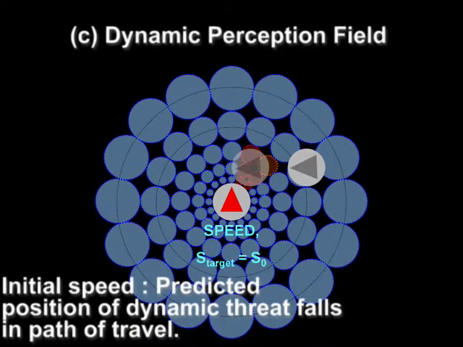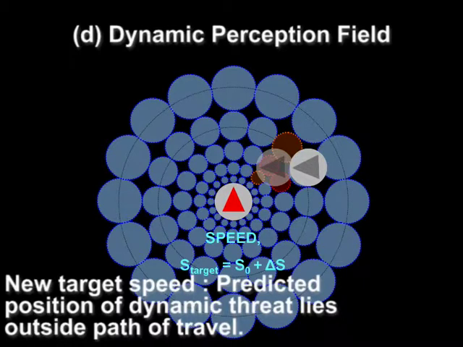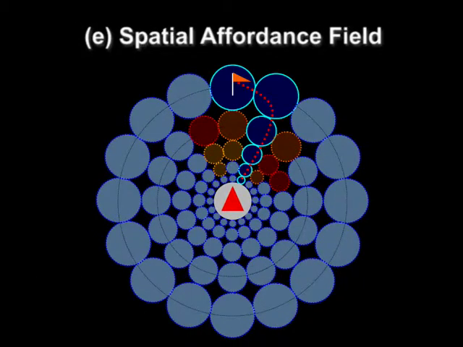A speed is chosen that minimizes the dynamic threats immediately around the agent. These fields are combined to compute spatial affordance fields, which is then used to choose the next direction of motion.